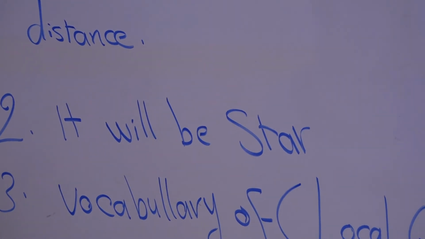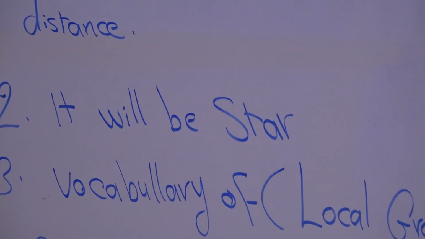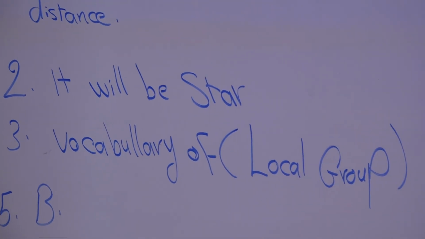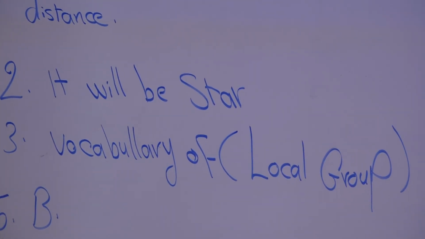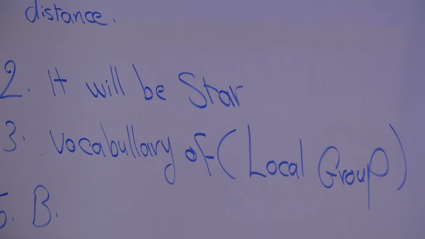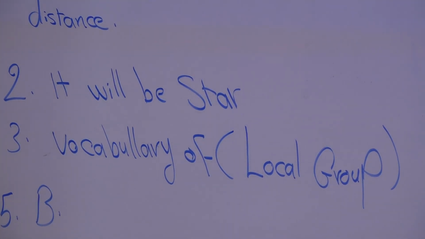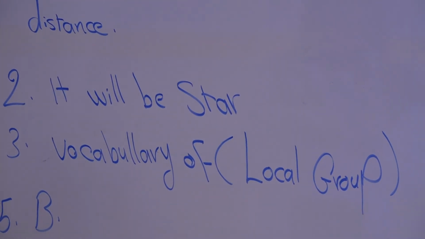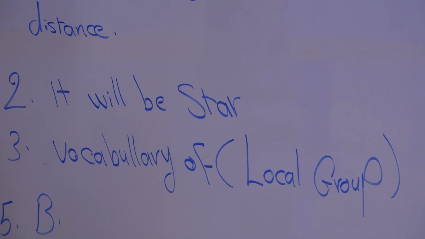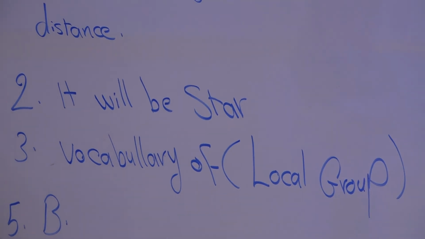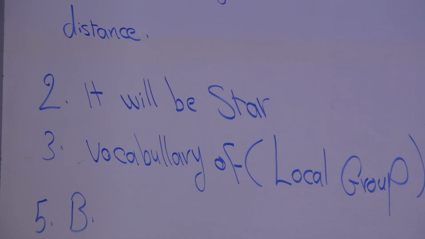Okay, the third question is a vocabulary word: local group. What's a local group? Right now I explain it. Local group is a group of galaxies. It contains 30 galaxies. One of them is our galaxy, the Milky Way galaxy. Number four, describe the four basic shapes of a galaxy.